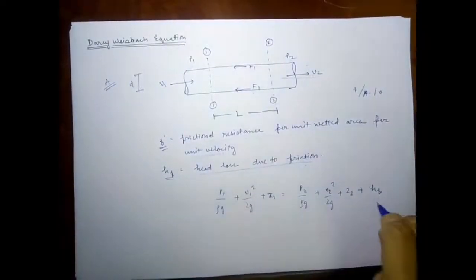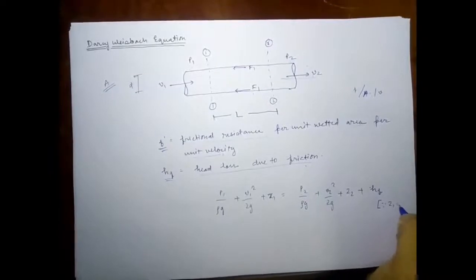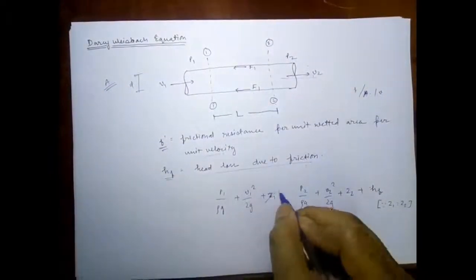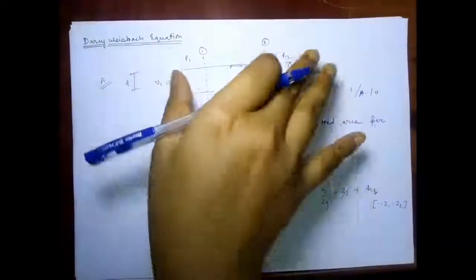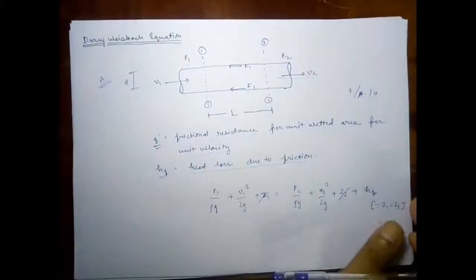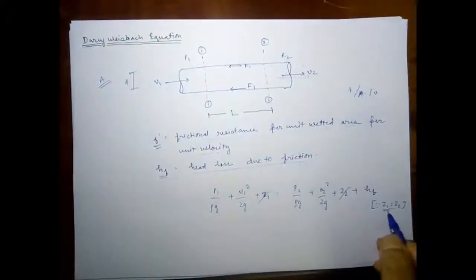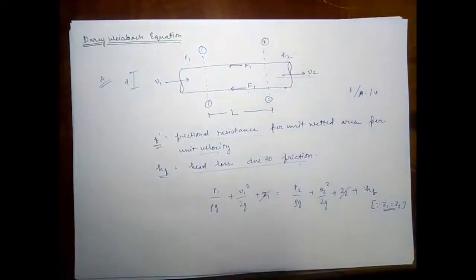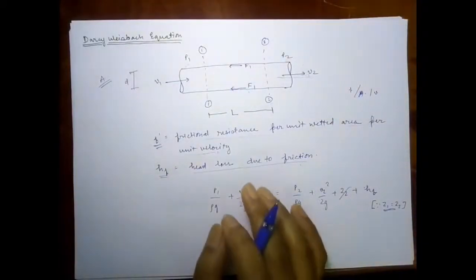Now since Z1 is equal to Z2, I will cancel out Z1 and Z2 because both of them are at the same datum height. So for Z1 equal to Z2, I will cancel them out, and thus the datum will have no significance in this particular equation.